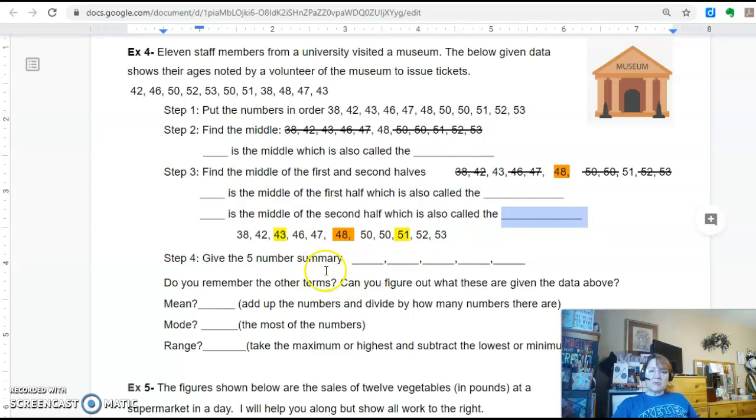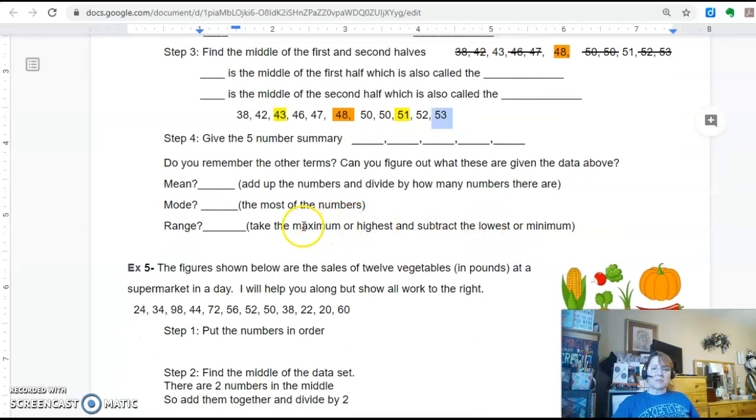So what's the 5 number summary? Well, it would be the lowest number and then the middle of the first half, the median, the middle of the second half, and the highest number. So I kind of just gave that to you. Do you remember the other terms, right?